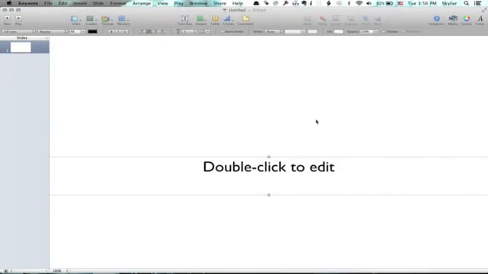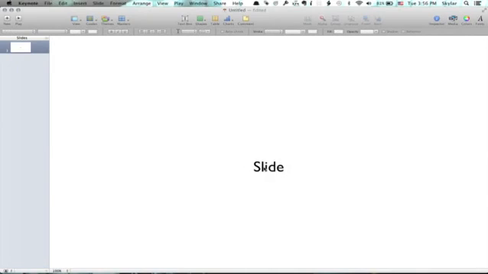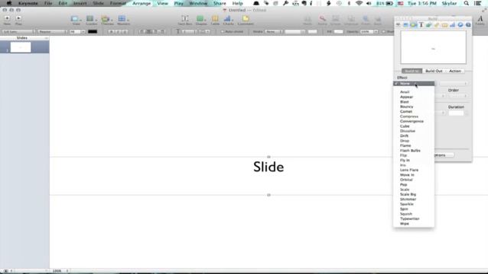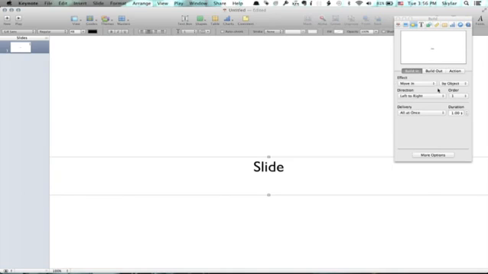Here I'm looking at Keynote, and I've got some text here. Double-click to edit. I'm just going to say slide. Okay, so I've got text. Now, go to Inspector, and this one right here is Build. It's the Build Inspector. So I want to build this text in with the effect move. So move in. There we go.